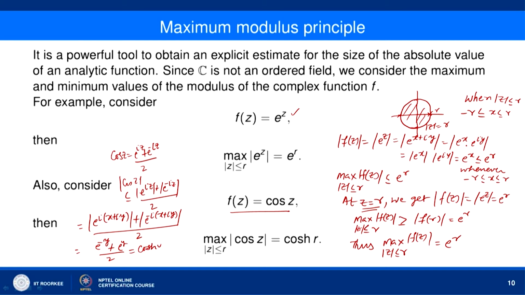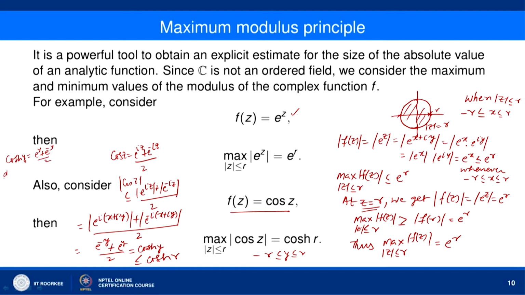y. Okay. And cos hyperbolic y is an increasing function of y, and here what is happening is that for mod of z less than or equal to r, y also varies from minus r to plus r. Okay. So, minus r less than or equal to y less than or equal to r. So, this is less than or equal to cos hyperbolic r. Okay. You can easily see that cos hyperbolic y is an increasing function, because cos hyperbolic y is e to the power y plus e to the power minus y by 2.